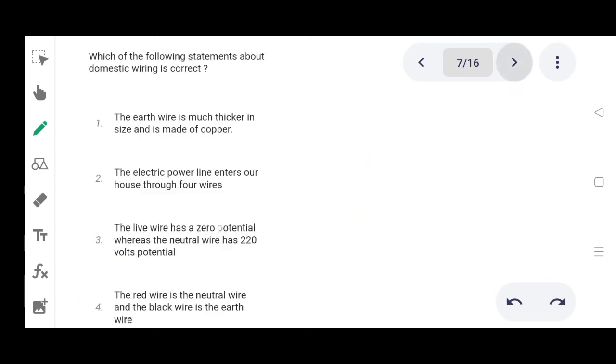Option 3. Next one. Which of the following statements about domestic wiring is correct? Option 1 the earth wire is much thicker in size and is made of copper. 2 the electric power line enters our house through 4 wires. 3 the live wire has 0 potential whereas the neutral wire has 220 volt potential. 4 the red wire is the neutral wire and the black wire is the earth wire. Correct answer is the earth wire is much thicker in size and is made of copper.